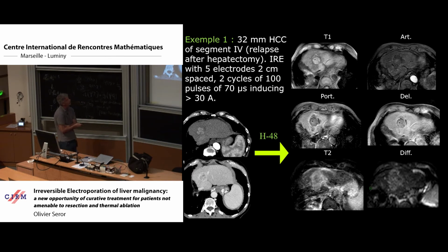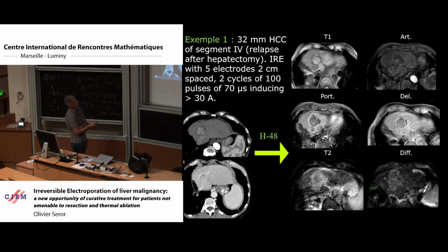When we inject contrast medium, we can see that there is no longer contrast uptake of the tumor, because it's a necrotic tumor. If we wait a little after contrast injection, at venous phase like here, you can see there is no contrast uptake in this whole area, but the surrounding area in black starts to be filled by contrast medium, and this is obvious at a more delayed phase.